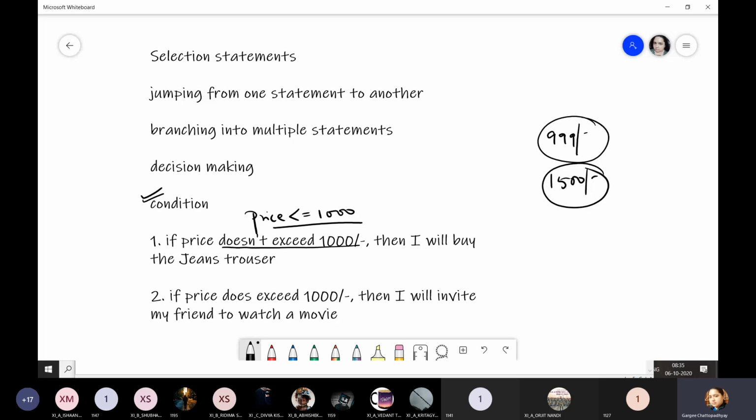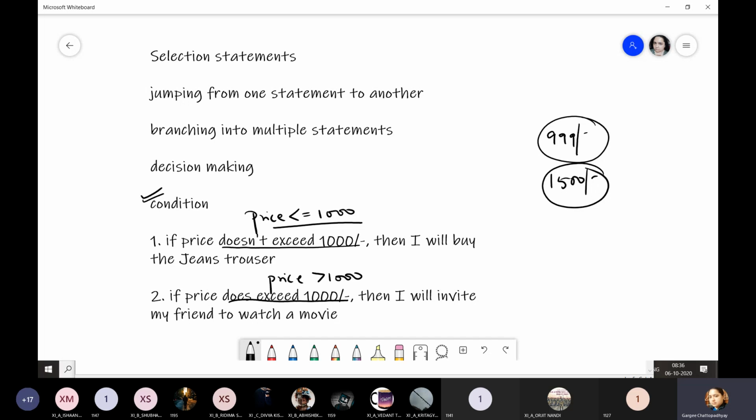I only get by on some financial support provided by my parents. Whatever they provide me, I just get by on that. So if price does exceed 1,000 rupees, then I will invite my friend to watch a movie. Because I know that a movie will cost 500 rupees. So 500 plus 500, 1,000 rupees. So we both can enjoy a movie together.